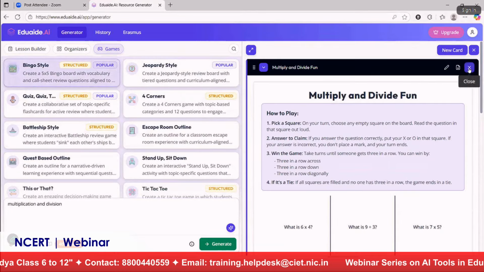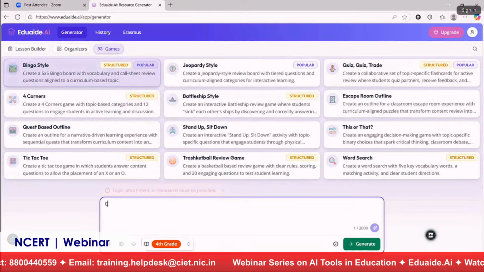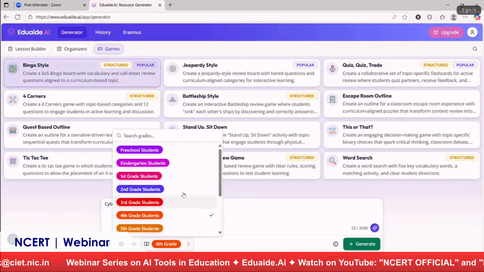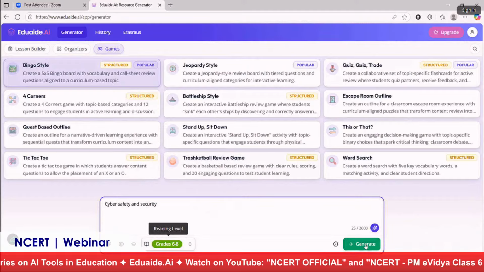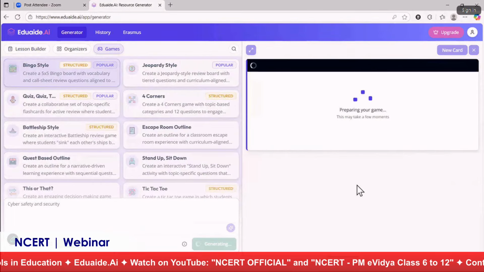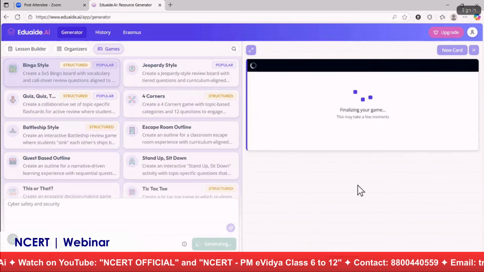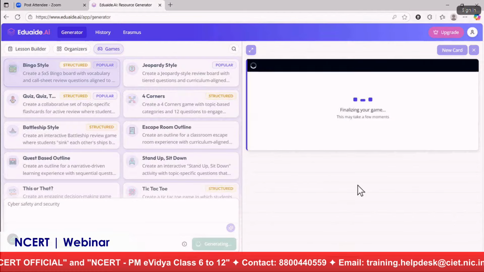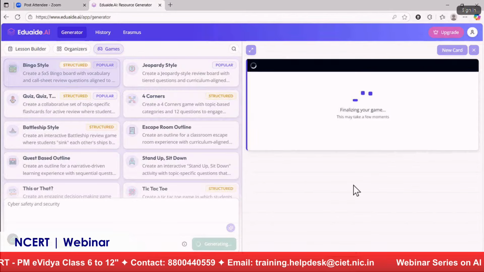So let's try this. I'll close this card, and I'm selecting bingo style, and I'm writing the topic cyber safety and security, and the grade level I have to choose correctly. So let me choose 6th to 8th grade level, and I click the generate option. So we are generating a bingo game on cyber safety and security. So it's creating the bingo card and all the questions that have to be asked. Let's give it a few seconds.